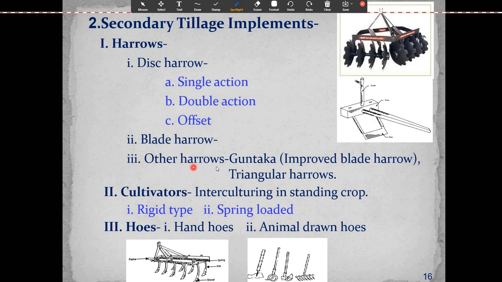Now the blade harrow and other harrows like the guntka. It is an improved blade harrow. It is a triangular harrow, also called a triangular harrow. Then cultivators, for interculturing in a standing crop, are rigid type and spring loaded. Now the hoe is a hand hoe or animal drawn hoe. This is a cultivator, a tractor operated cultivator. These are different types of hand hoe.